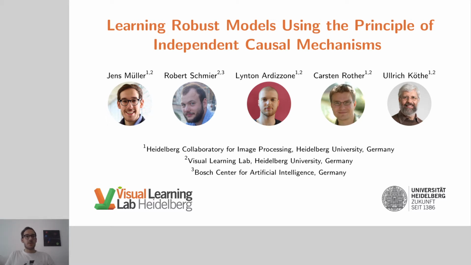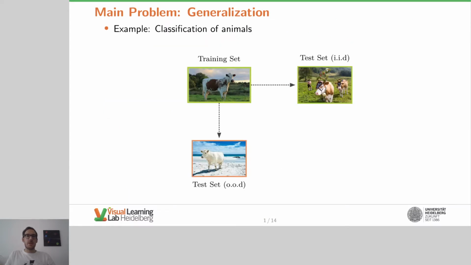In this work we consider one of the most important problems in machine learning, generalization. Consider the following example. We want to learn a model that predicts the class of an animal from an image. In supervised learning, we are given a training set and train our model thereon. Here we see that there are images of cows in our training set. The goal is to make good predictions for unseen samples that follow the same distribution as the training set.